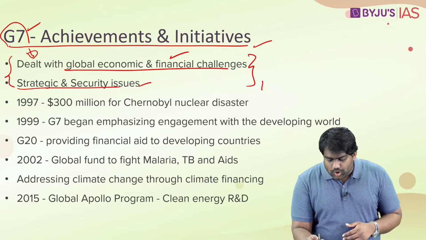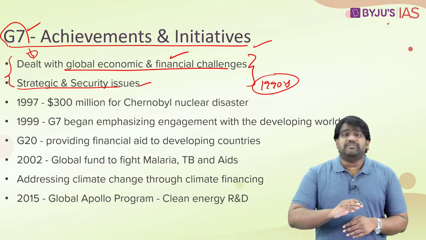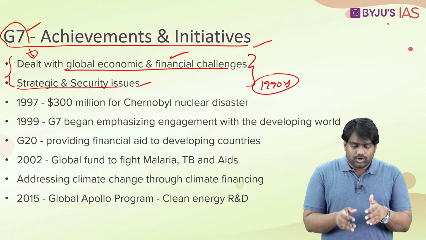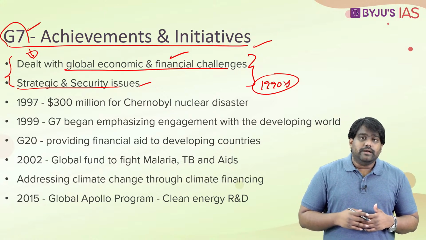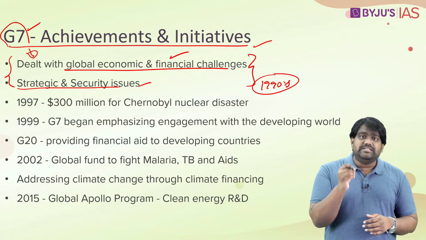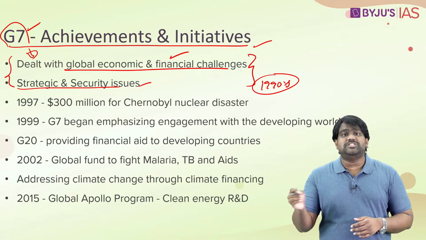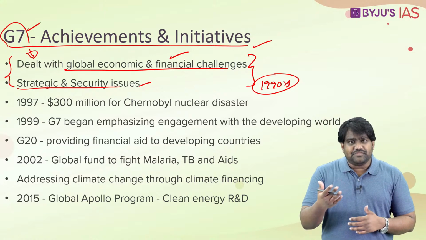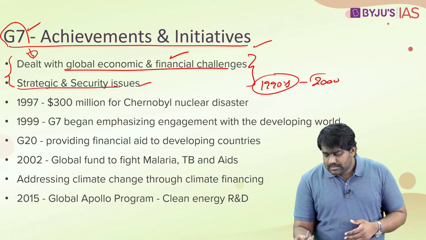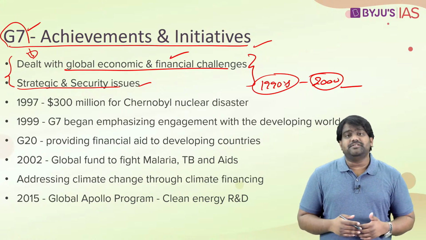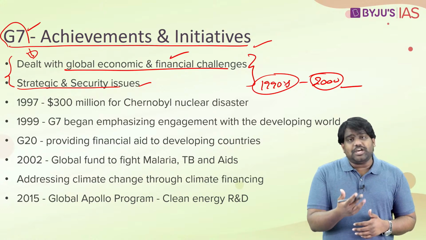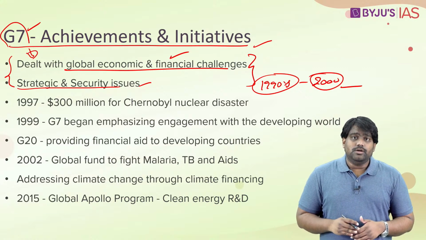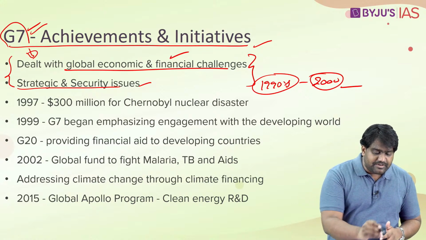But from the 1990s onwards, the G7 has really diversified its mandate. It is no longer restricted to economic issues and strategic issues. It has diversified its mandate, and it is dealing with almost all major global challenges. From the late 1990s, especially from the 21st century, from early 2000, the G7 has dealt with counterterrorism, education, healthcare, development, climate change and environment protection. So all these issues are being covered by the G7 today.